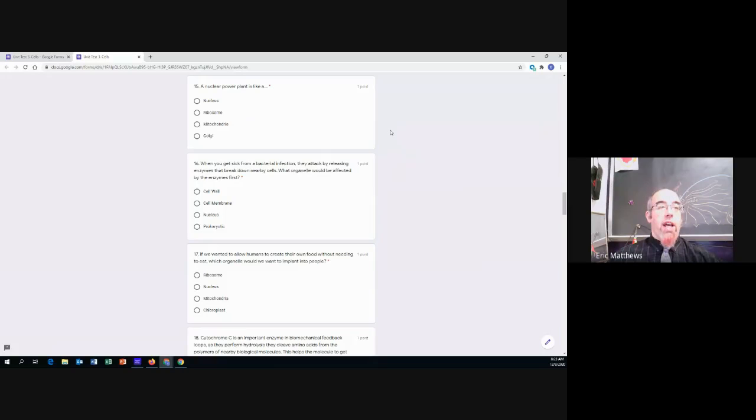Number 15, a nuclear power plant is like a, so is a nuclear power plant like a nucleus, like a ribosome? Is it like a mitochondria, or is it like a Golgi? A power plant is like a nucleus, a ribosome, a mitochondria, or a Golgi.